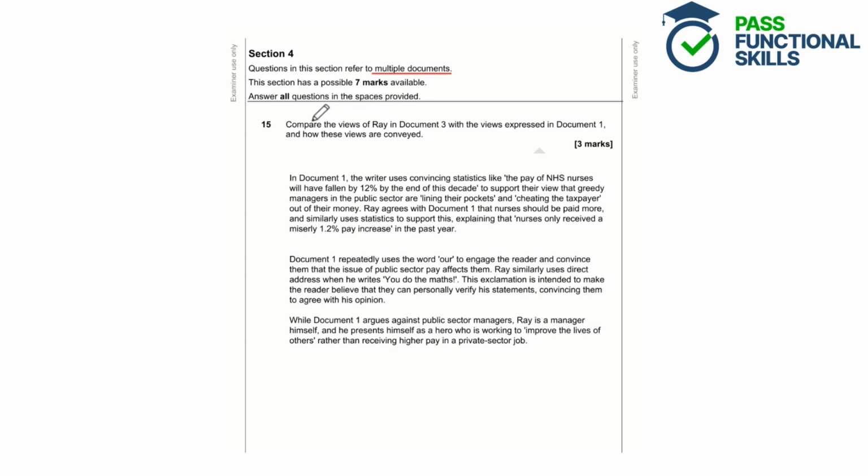So there are a few things that this question is asking us to do. So we want to compare. So this just means we need to talk about more than one document and compare what they talk about and how they talk about it. So we need to compare the views of Ray in document 3 with the views expressed in document 1. And we also need to talk about and compare how these views are conveyed. So how these views are conveyed just means the methods used by the writers in order to get their views across.